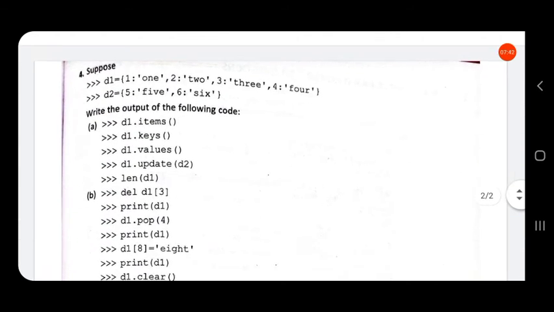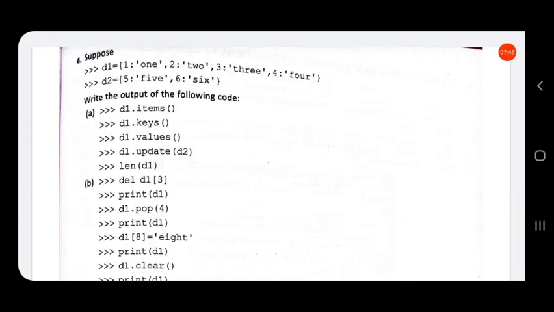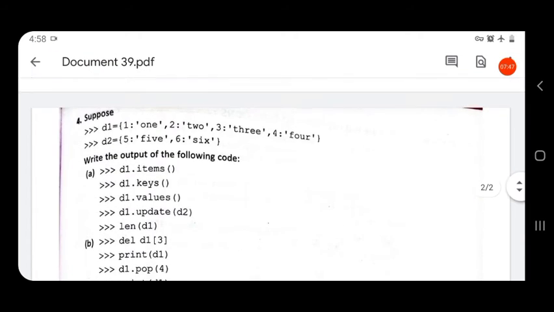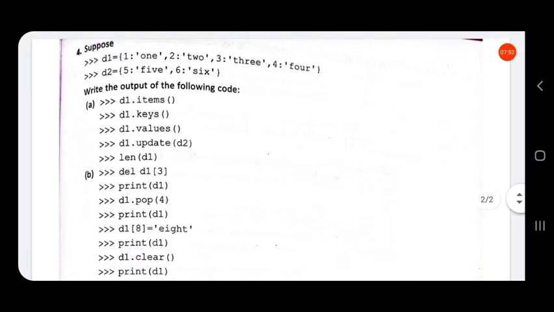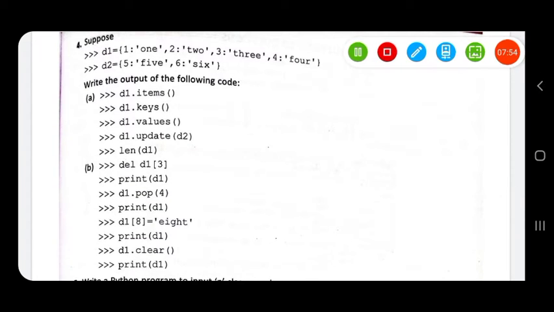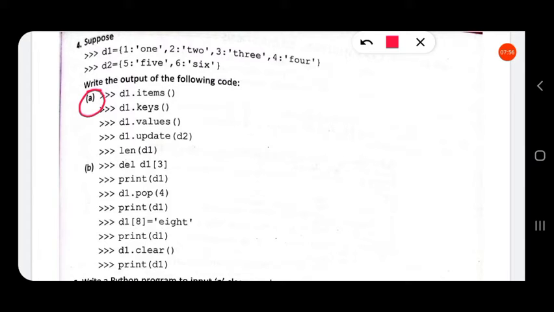Now next question is, suppose there are two dictionaries, d1 and d2. Let us solve the first question, question number A. The first statement is d1 dot items. Since these statements are written in interpreter mode, you can see prompts are there in each line.